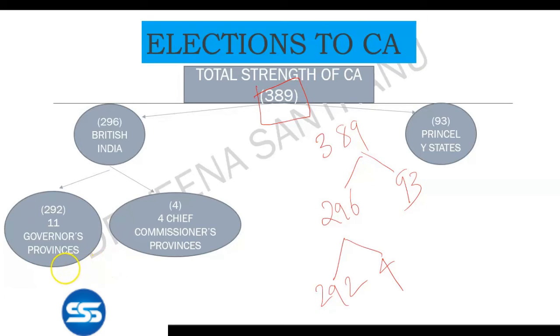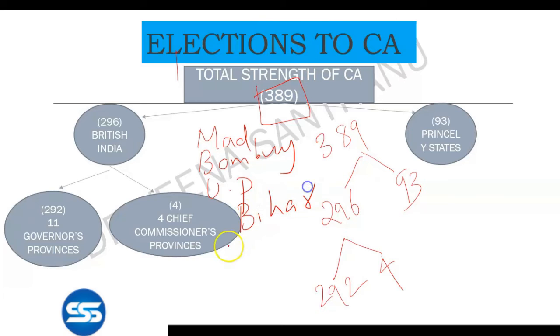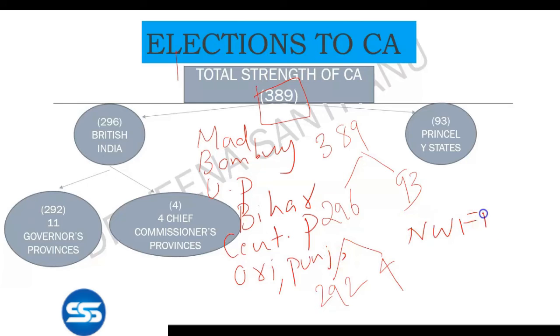It means this 11 governors province include Madras, Bombay, UP, Bihar, central provinces, Orissa, Punjab, Northwest Frontier Province, Sindh, Bengal and Assam. These are the 11 governors province.